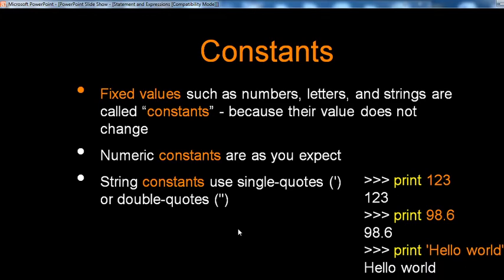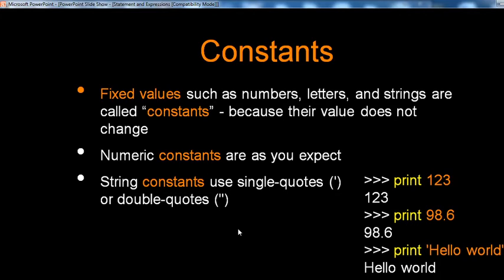Constant means, as you well know, a fixed value, such as a number, a letter, and strings are called constants because their value does not change. A simple definition, as usual: a constant is called a fixed value such as a number, letters and strings, because their value does not change. At execution time also the same value will be executed.